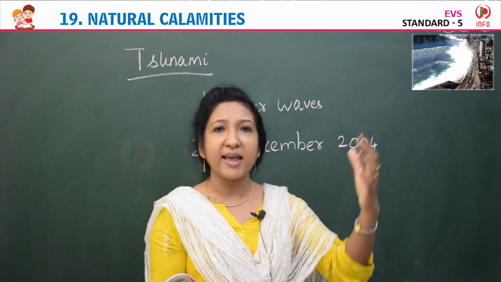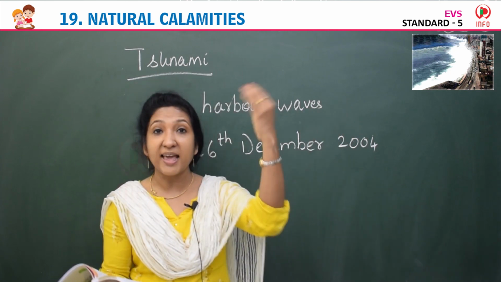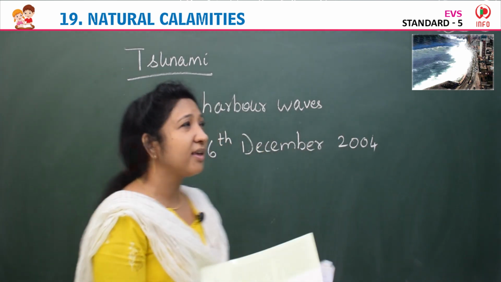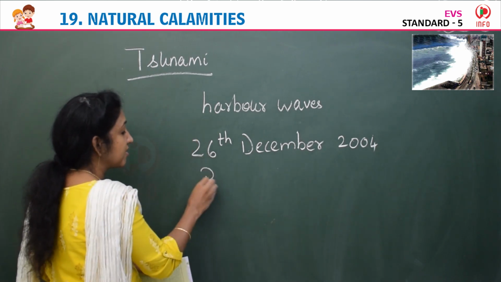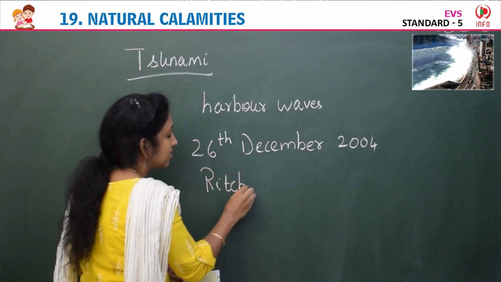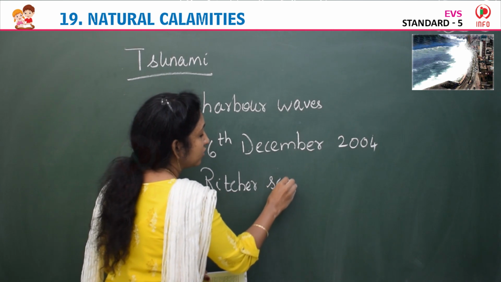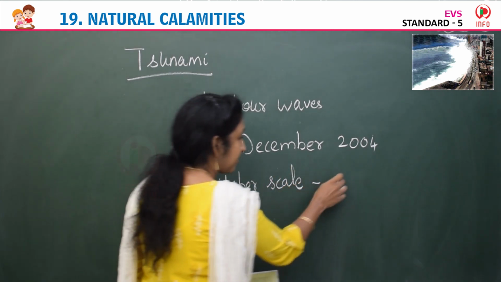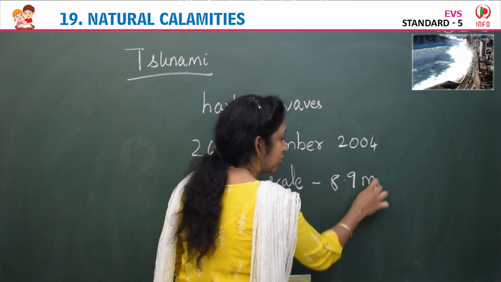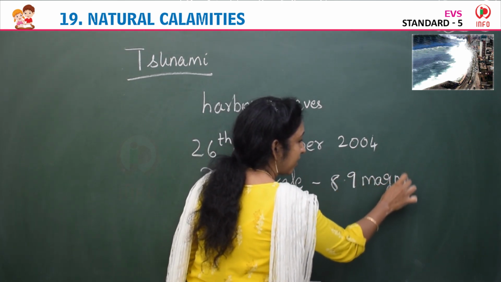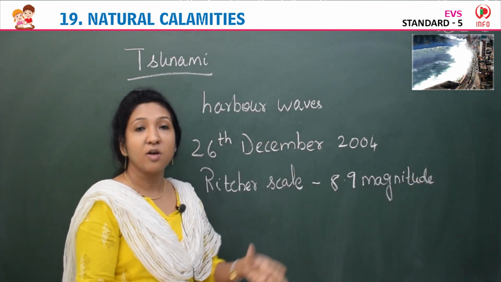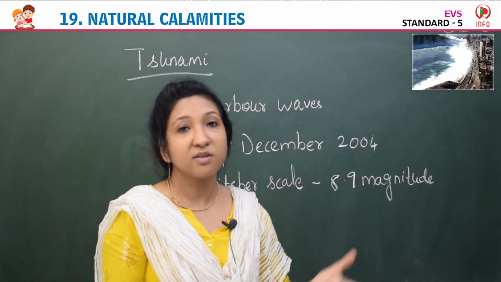The 8.9 magnitude means the size of the earthquake. We can measure an earthquake using an instrument called the Richter scale. So it is marked as 8.9 magnitude, meaning the size of the earthquake is 8.9 magnitude. The earthquake is measured using this Richter scale.